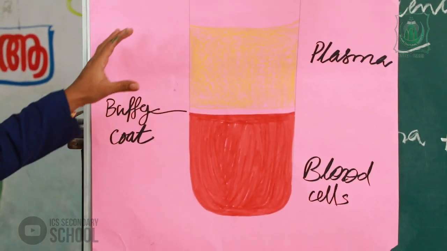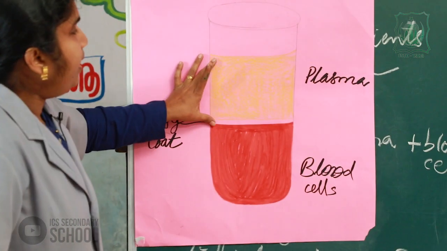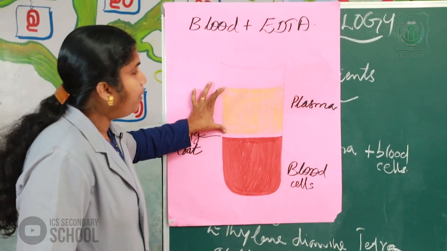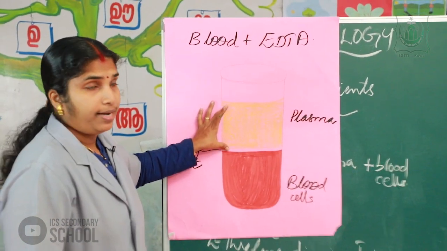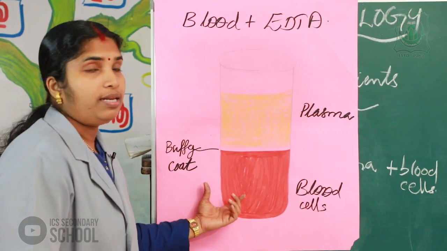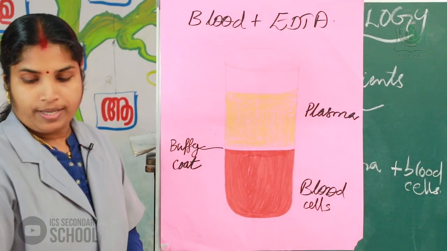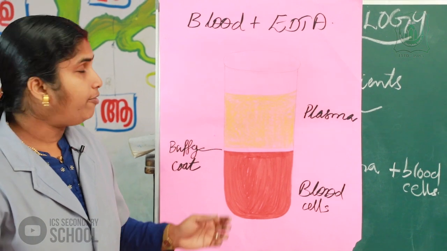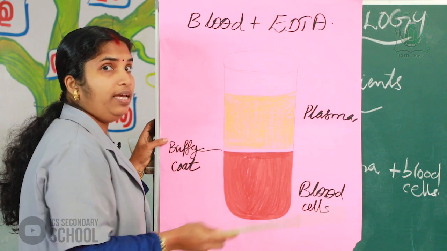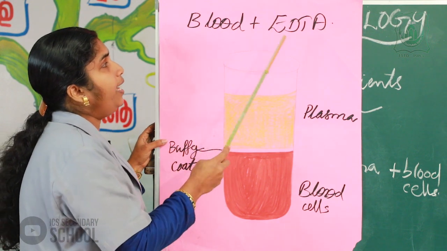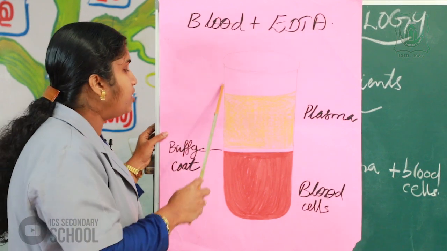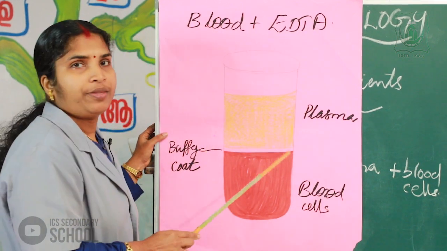We can see a pale yellow color fluid in the upper part of the test tube, and a red color fluid in the lower part. After we add the EDTA to the blood and rest it for some time, we get this type of test tube.